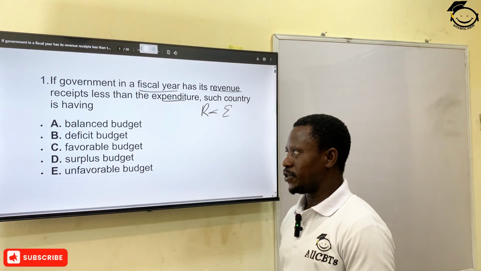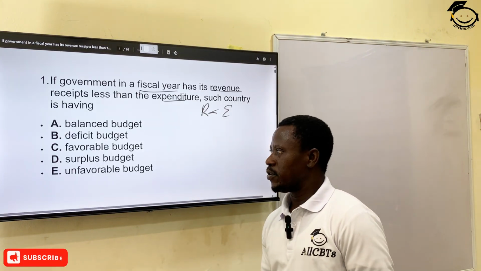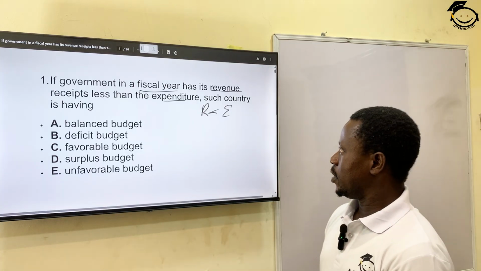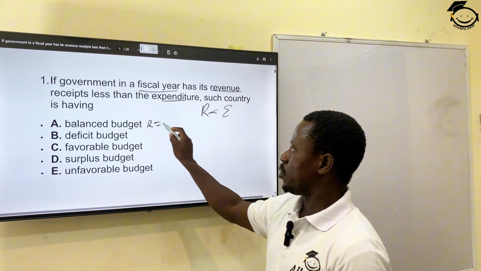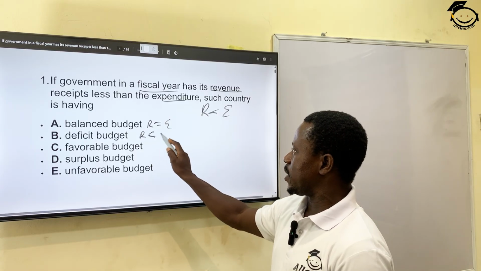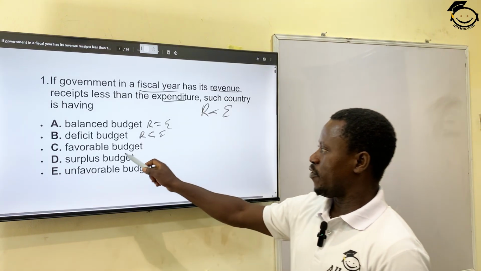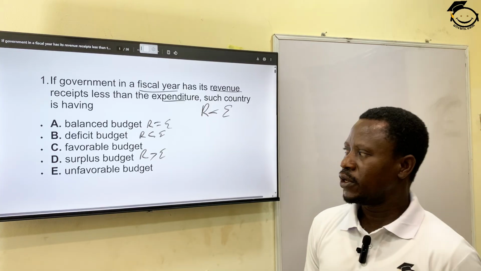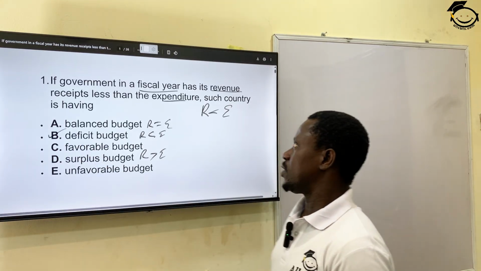A, balanced budget. B, deficit budget. C, favorable budget. D, surplus budget. E, unfavorable budget. From my simple analogy here, a balanced budget is where revenue equals what? Expenditure. A deficit budget is where revenue is less than what? Expenditure. In other words, you spend more than what you receive. A surplus budget is where revenue is greater than what? Expenditure. So the correct answer for this question is B, deficit budget.